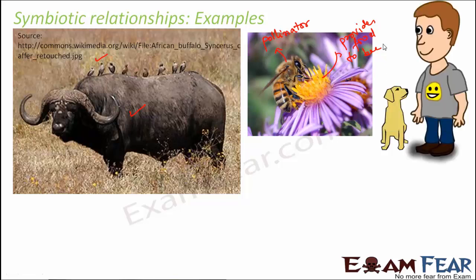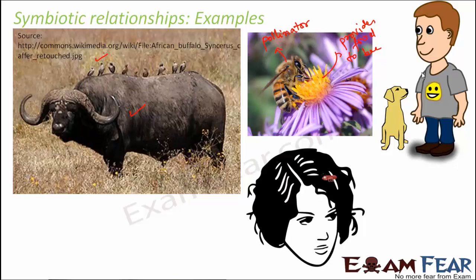You take examples of human beings and their domesticated animals. So domesticated animals get their food, all care from human beings. At the same time, they also do a lot of stuff for human beings. For example, if you think of a dog, it is very faithful to his master. So they also do a lot of stuff. So these kind of relationship where you have mutual benefit.